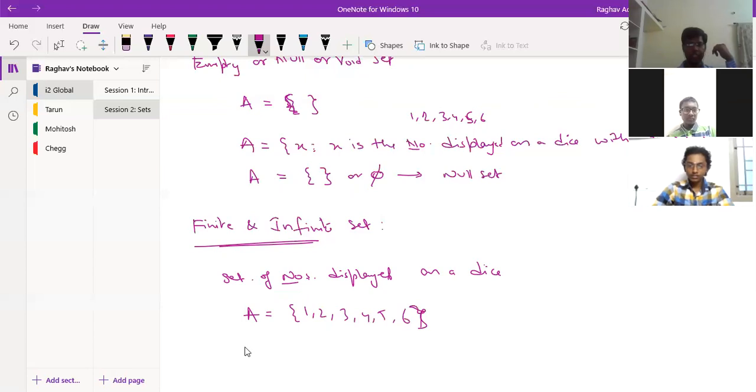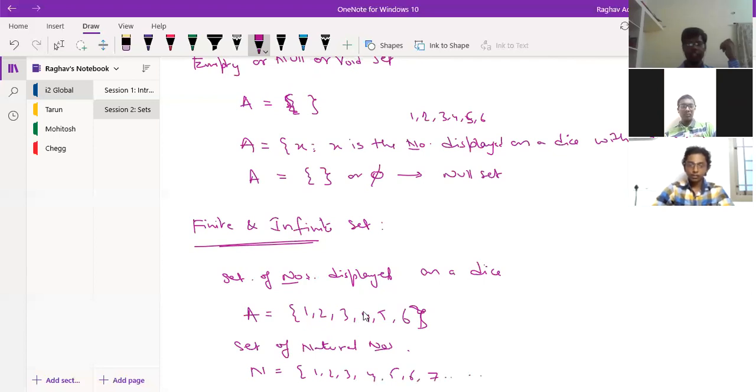Now there is another set, the set of natural numbers. What will this set be? N is equal to 1, 2, 3, 4, 5, 6, 7. It will go on like this.